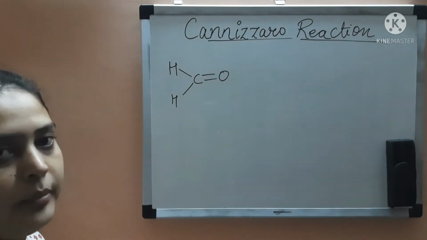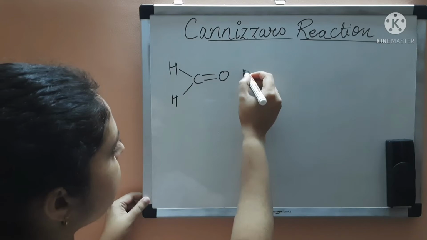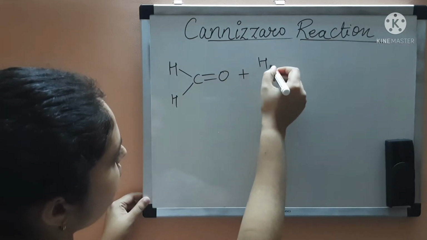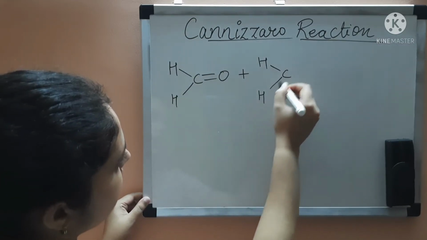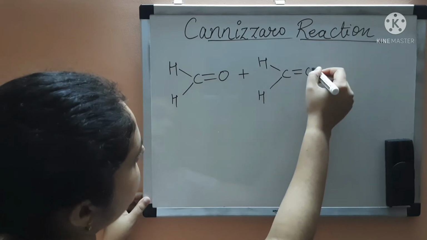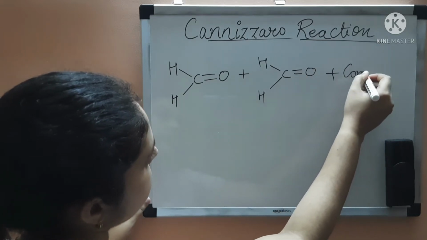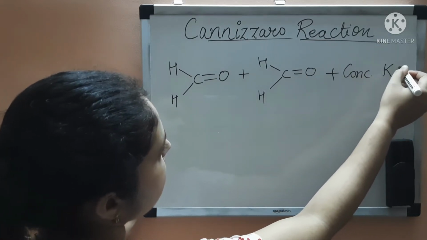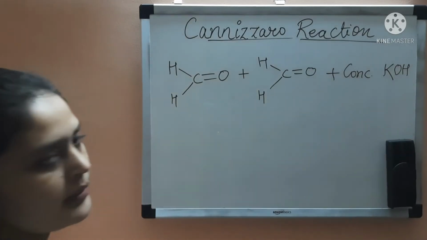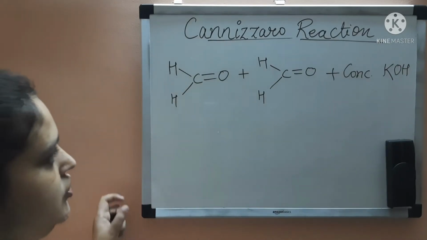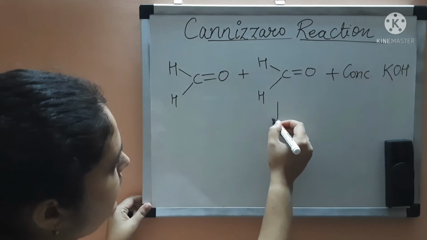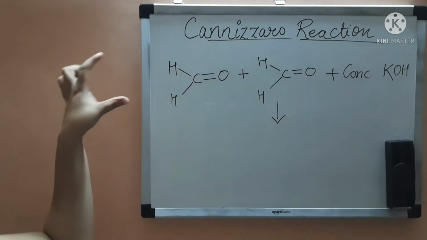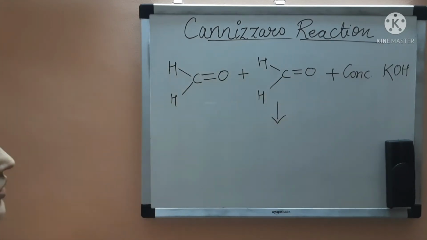So I'm taking formaldehyde. We'll be taking 2 molecules of formaldehyde, and we will add concentrated base, for example, concentrated potassium hydroxide, concentrated KOH. So these are the reactants of Cannizzaro reaction.